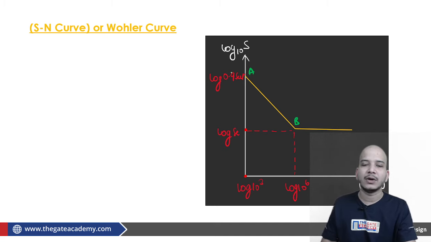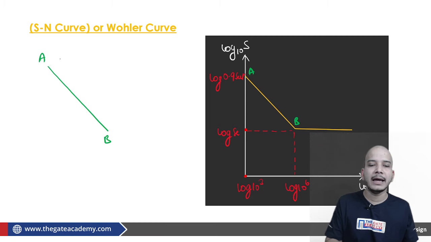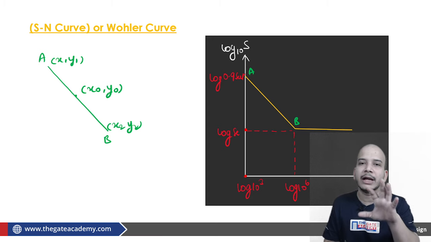Say this is my straight line AB, and I somehow know x1 y1, I know x2 y2, and I know the value of x0. Can I calculate the value of y0?